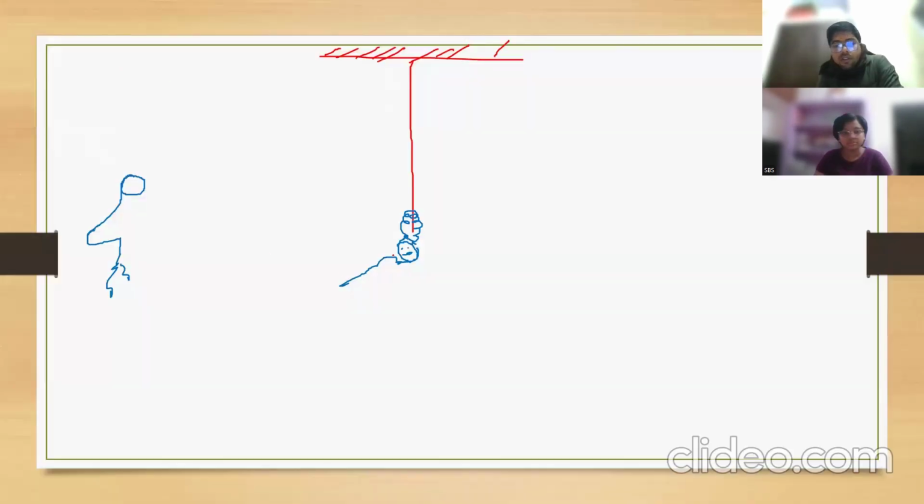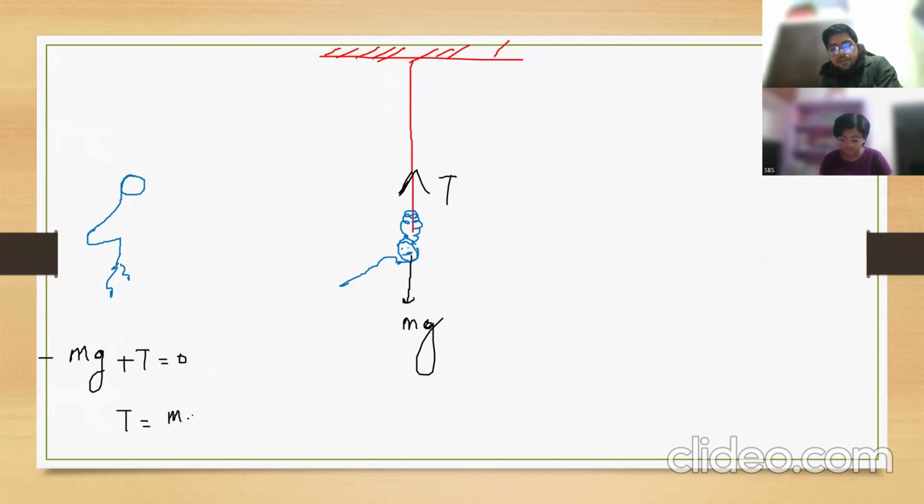Yes, sir. So I have drawn the monkey here. What is this monkey doing? He has just tied a branch. Then if you draw the free body diagram of this monkey, let us suppose the mass of the monkey is m. So mg down, tension up. So you can say, sir, mg is equal to T. Since it is at rest, T is equal to mg. This is when the monkey is at rest.